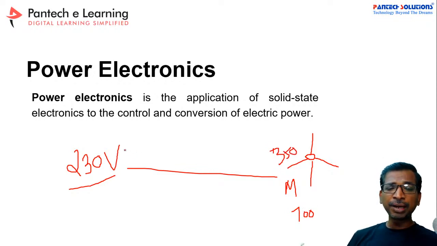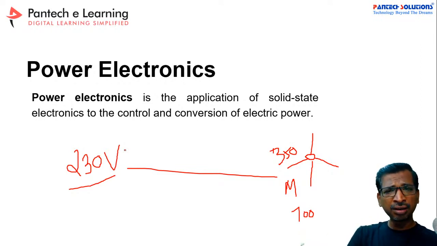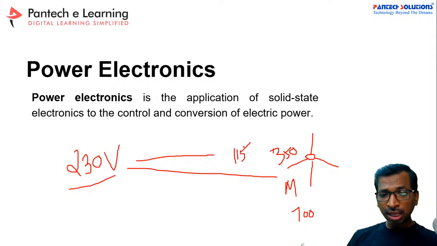Similarly, if you apply a quarter or 1/3 of the voltage, in that case you have to apply approximately 50 to 60 voltage. Again here the speed may vary. So how are you going to vary this voltage? From 230 to 115 and 60 voltage.